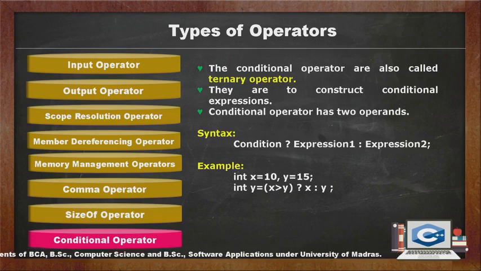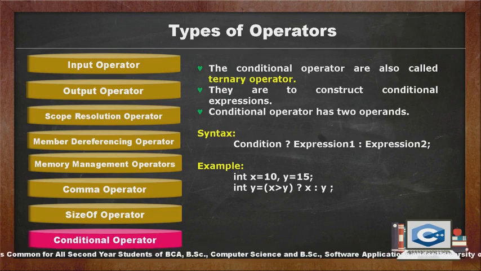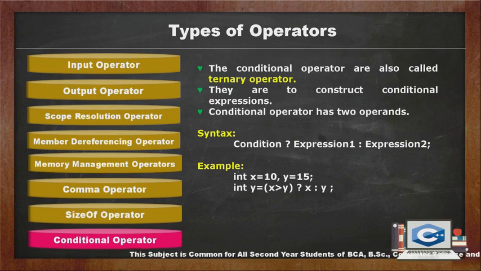Conditional operator. The conditional operator is also called the ternary operator. It is used to construct conditional expressions. The conditional operator has three operands. The general format is condition ? expression 1 : expression 2; If the result of the condition is true, expression 1 is evaluated, and if the condition is false, then expression 2 is evaluated.